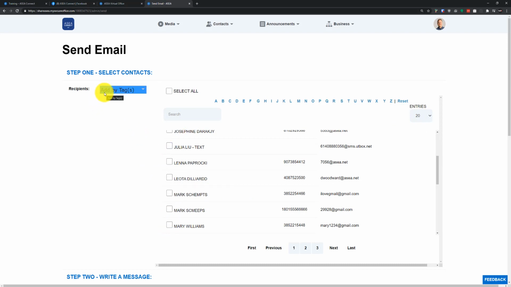If we wanted to send an email to all of our church friends, we can go to Add by Tags and go here to Church and checkbox that, and you can see now everyone in my church folder is going to be getting an email about ASEA VIA.